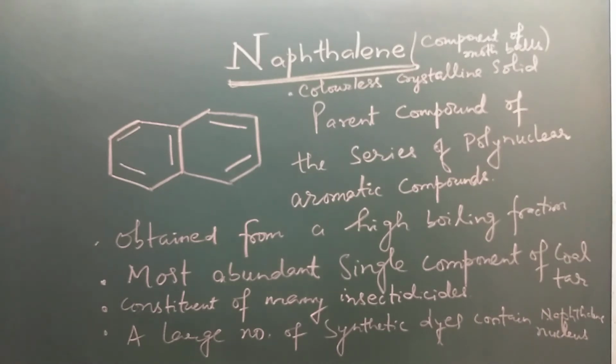It is a colorless crystalline solid, and it is obtained from a high boiling fraction. It is the most abundant single component of coal tar. Even benzene is obtained from coal tar.